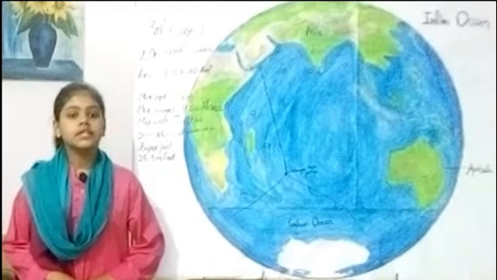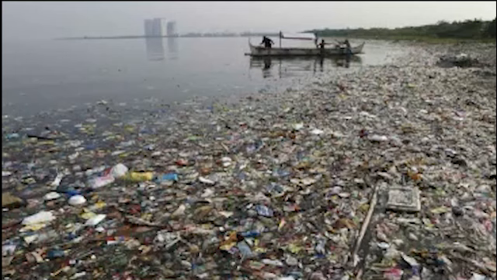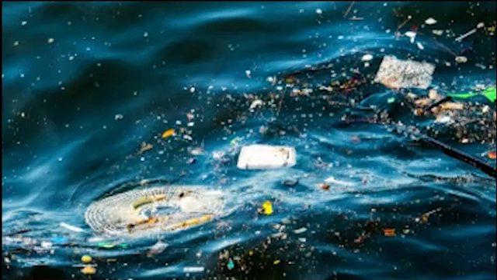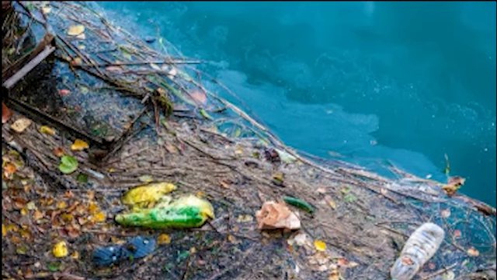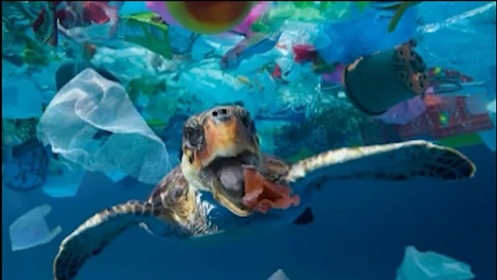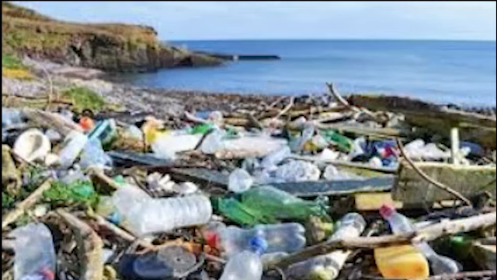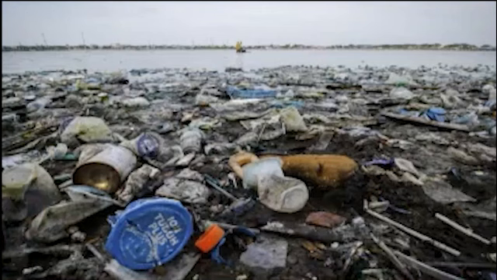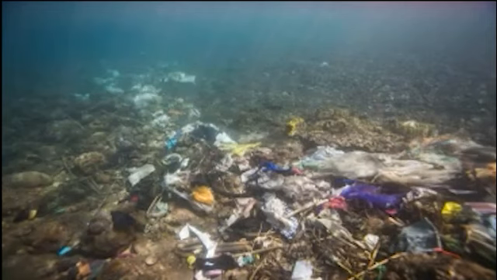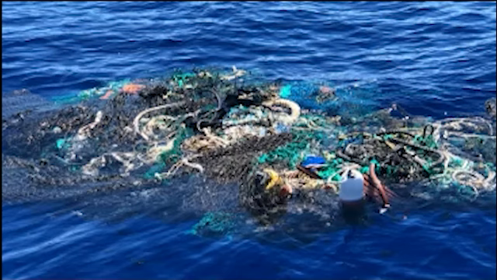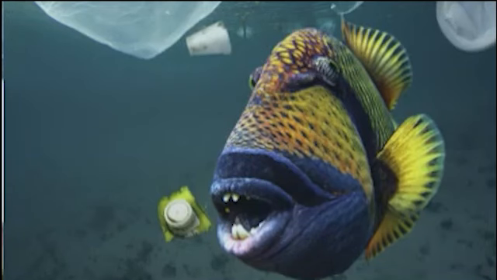The Indian Ocean is the second most polluted ocean in the world. Billions of pieces of plastic are dumped into the Indian Ocean each year. An international group of scientists has documented widespread pollution covering about 10 million square kilometers of the tropical Indian Ocean, roughly the same area as the continental United States. Up to 15 million tons of plastic make their way into the Indian Ocean each year, contaminating it with a trillion pieces of plastic and making it the world's second most polluted ocean after the North Pacific.